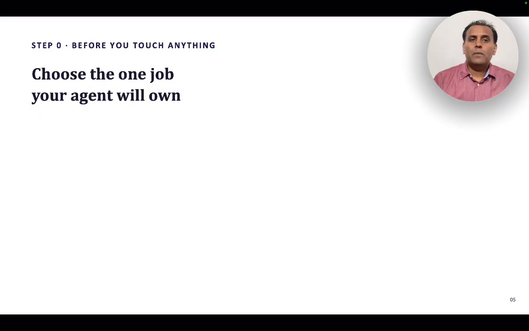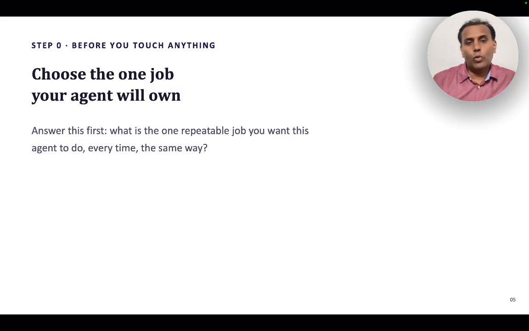The first step: before you touch anything, before you think of building an agent, you have to choose one job your agent will own. What is that one job in your work which you do regularly, but which, if someone were there, you could delegate? You have to define that one job so that you can give someone complete instructions and he can do it on his own. That is the kind of role you can define for an agent. So answer this: what is that one repeatable job you want this agent to do the same way every time? If you can answer this, then you have found real work for an agent.